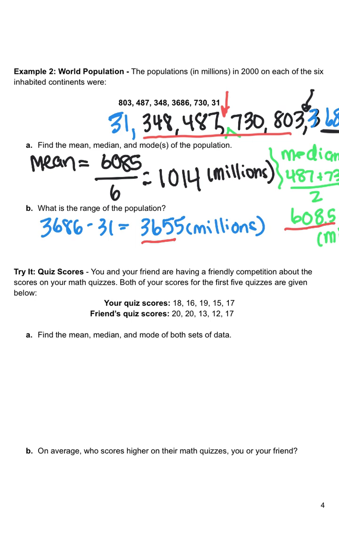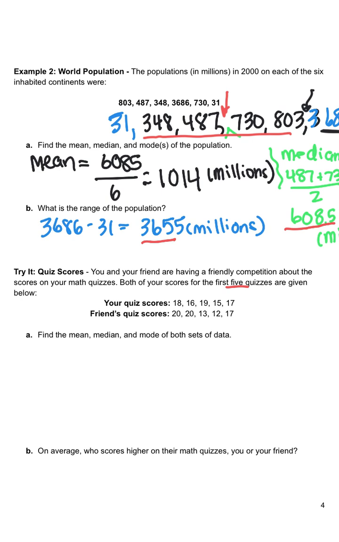That's a good practice. Now let's look at where we have to compare 2 data sets. So what we're going to do is we're going to compare you and your friend's quiz scores. So you and your friend are having a competition on your math quizzes. I'm assuming these math quizzes are out of 20 points, and these are the scores you've gotten. So there's 5 scores for each of you, and they're listed.